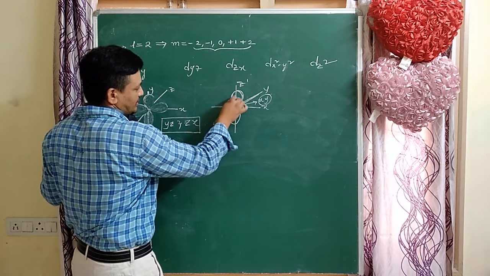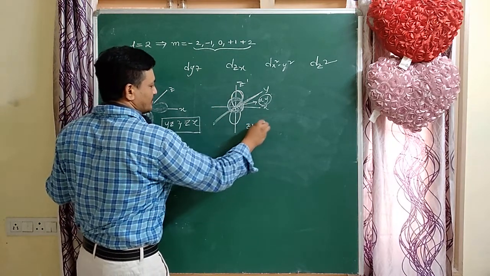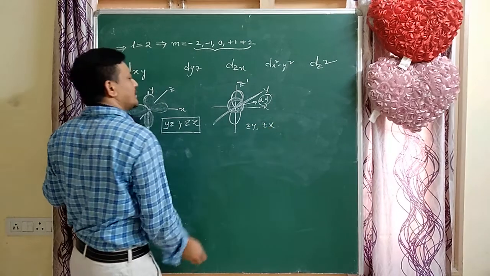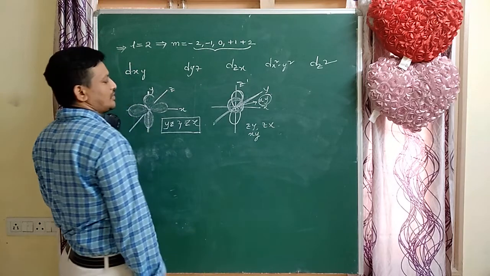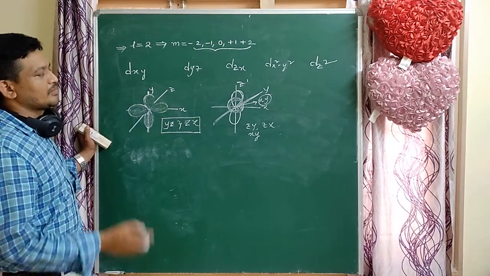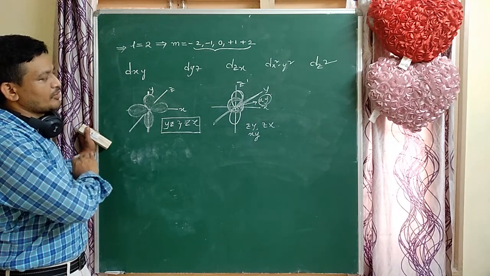The zy and zx planes are probability planes, and this ring is also present in the xy plane. So all planes are probability planes. Here there are no zero probability planes.